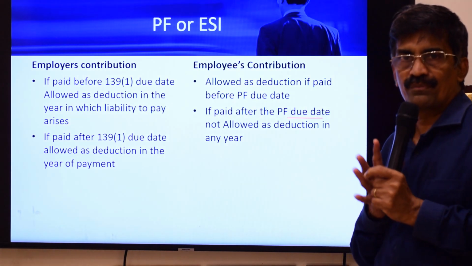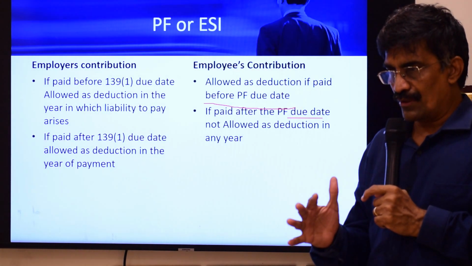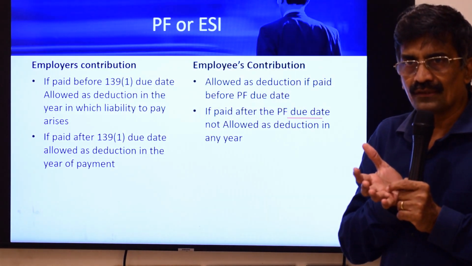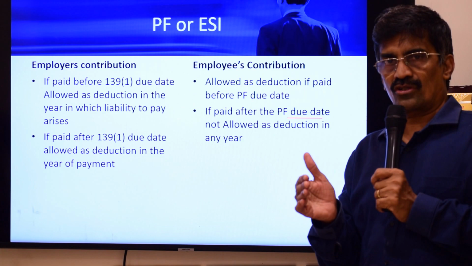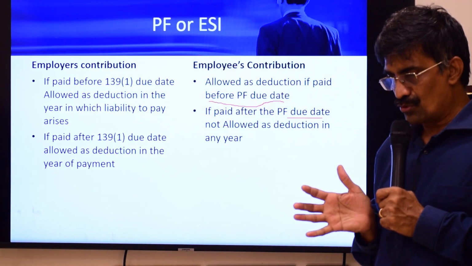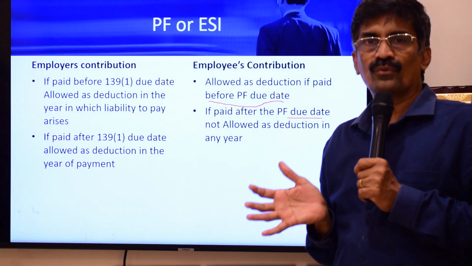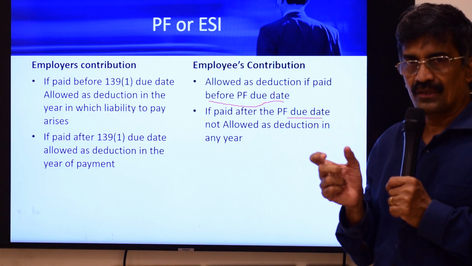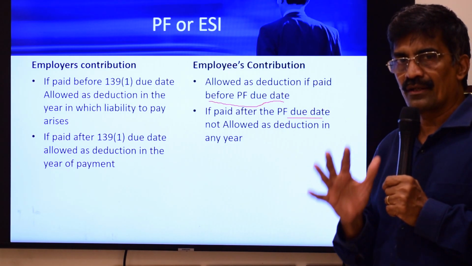So now we have a very peculiar problem. Employer's and employee's contribution, both I will pay by a single challan. Normally both are paid together. I can pay the employer's contribution up to the due date for filing tax returns, whereas the employee's contribution I have to make by the PF due date. What if I don't make the payment by the PF due date? The amount becomes a deemed income on the plain reading of the section.